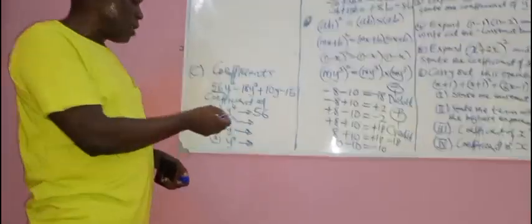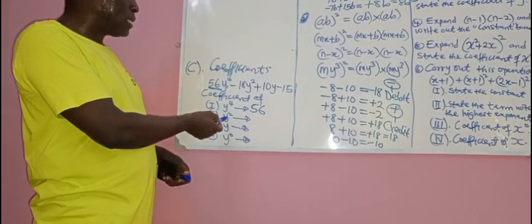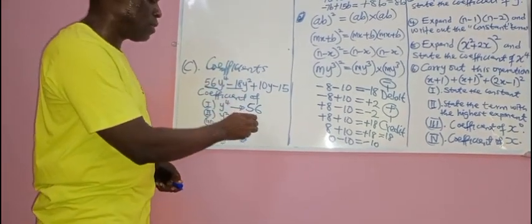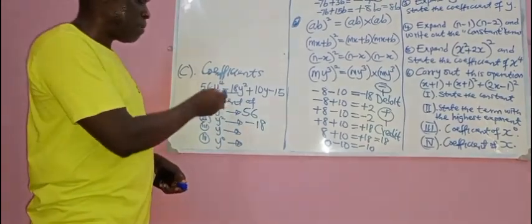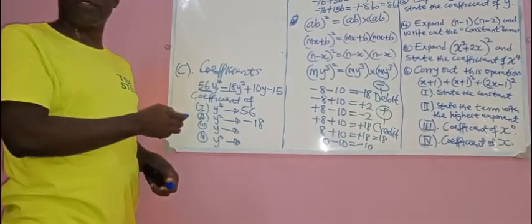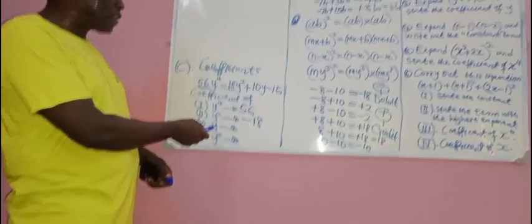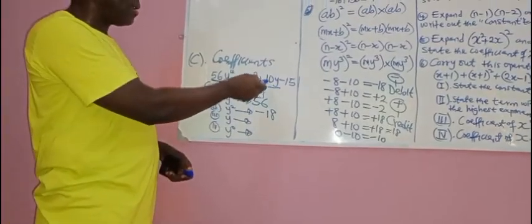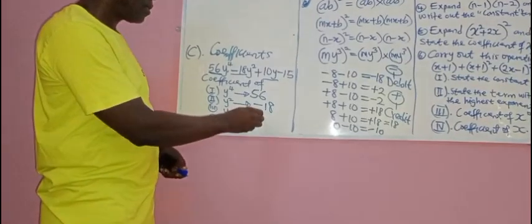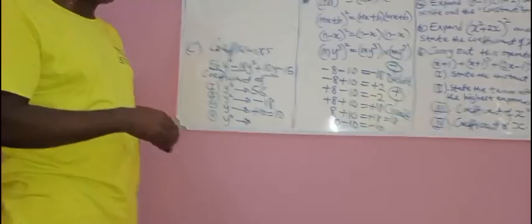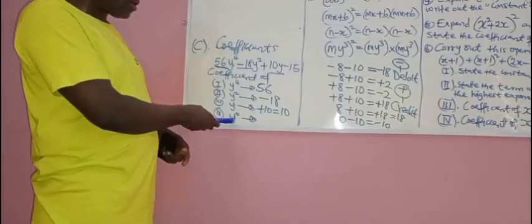Now, what is the coefficient of y squared? What is attached to y squared? Minus 18. You have to mention the sign in front of it. What is the coefficient of ordinary y here? Plus 10. And you know that plus 10 is the same thing as 10. Don't forget that. Is that clear?